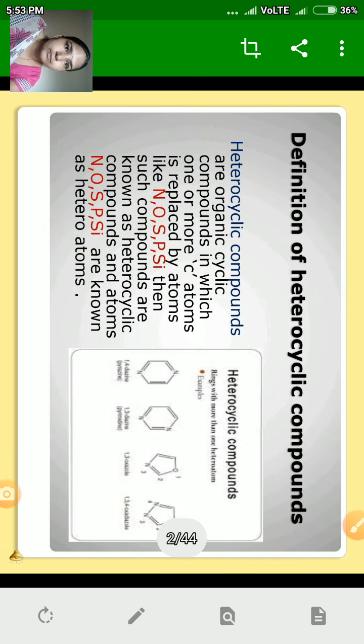Definition of heterocyclic compounds. Heterocyclic compounds are organic cyclic compounds in which one or more carbon atoms are replaced by atoms like nitrogen, oxygen, sulfur, phosphorus, silicon. Then such compounds are known as heterocyclic compounds, and the atoms nitrogen, oxygen, sulfur, phosphorus, silicon are known as heteroatoms. Examples of heterocyclic compounds are pyrrole, furan, thiazole, isothiazole, etc. We are going to study the nomenclature, numbering, and structure of different heterocyclic compounds.